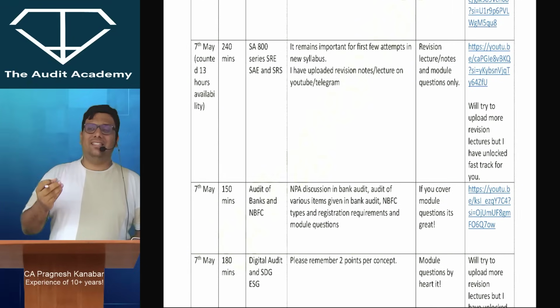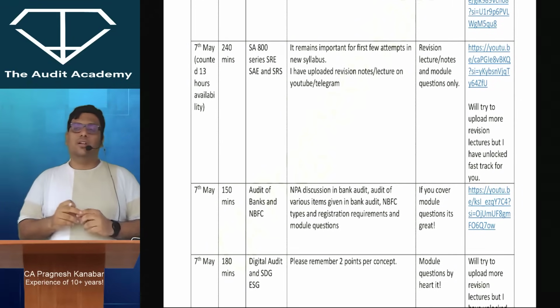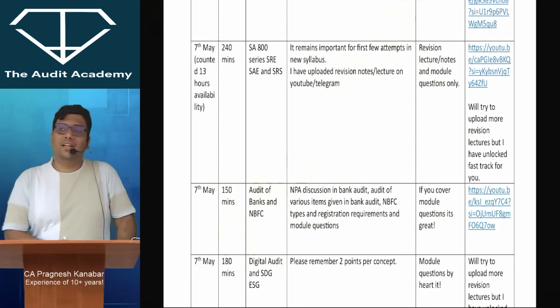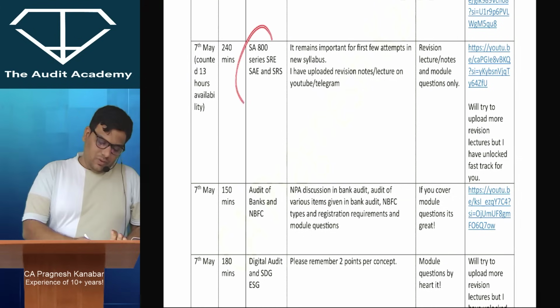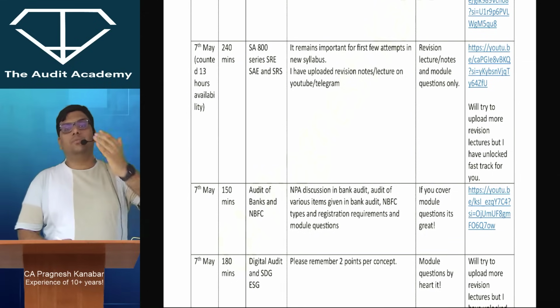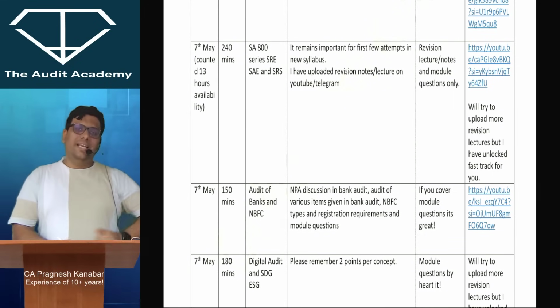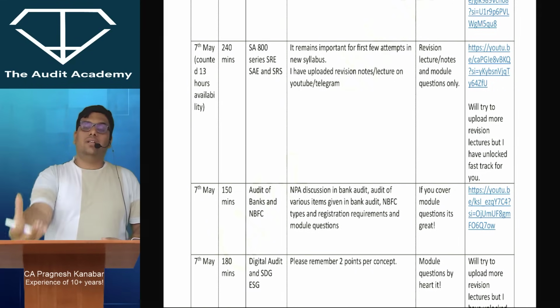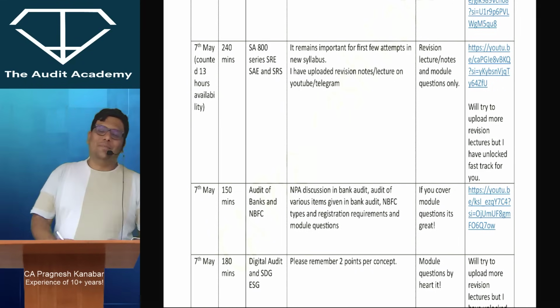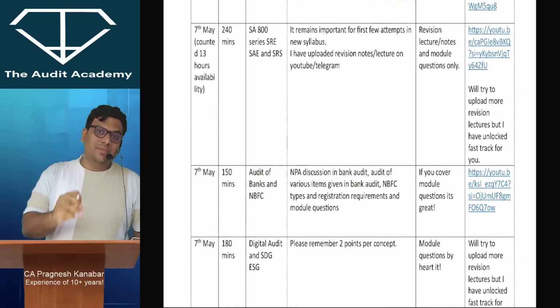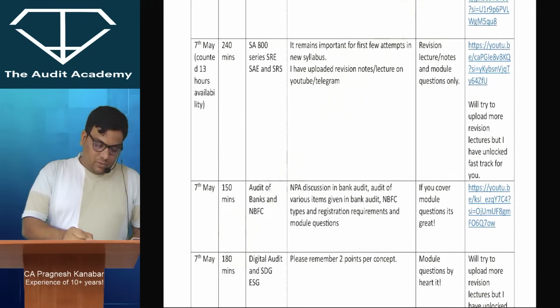SRE, SAE, SRS series, SA 800 series remains little important for first few attempts, although these standards were also there till May 19 attempt. From November 19 to November 23, then they were eliminated. Now till May 19, from this whole set they used to ask only one question. So I don't know how much important it will still remain for new syllabus, but yes, it is the first attempt where they are coming back, and whenever a superstar gives a comeback movie then in that case there can be some box office collection. So that is the reason that we keep it little important, but thoda fatafat you have to finish it off.